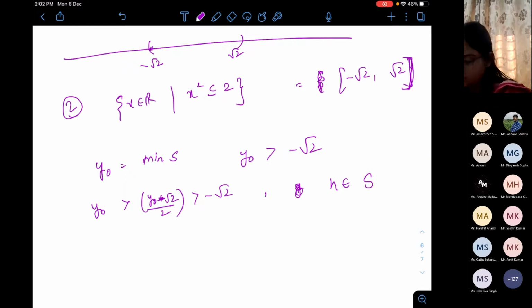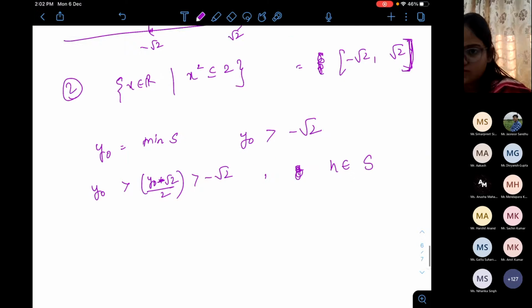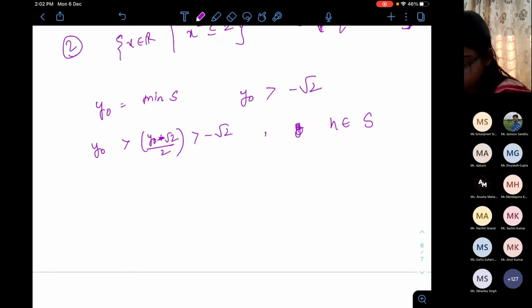I'm ready to answer. Suppose we take any number, suppose root 2 minus h where the limit of h tends to 0. That is in the set, but we really can't tell what it is. It is a real number, so it will be in the set. But you need a fixed number. We can't really tell that because it is an irrational number and we really don't know what it is.